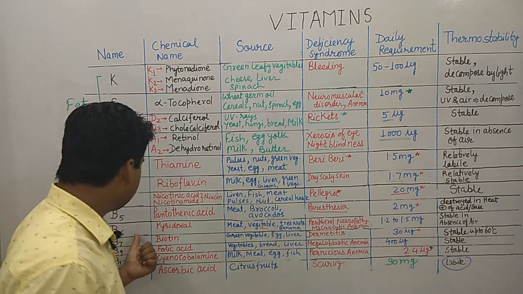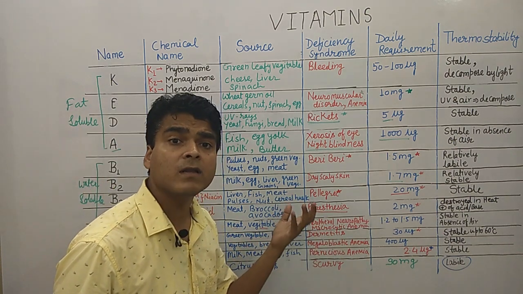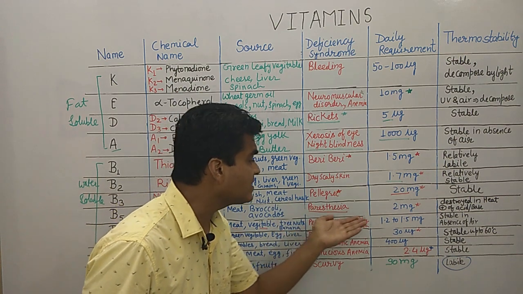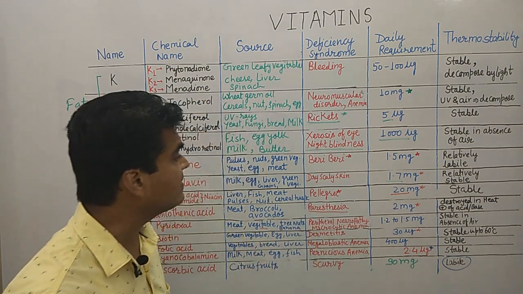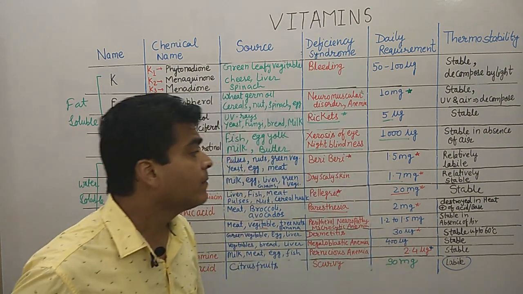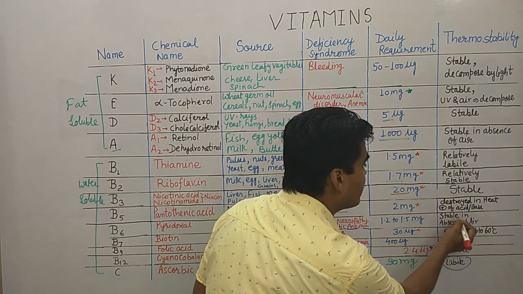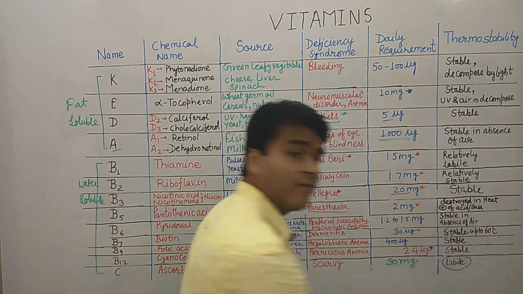So for B6 you can remember micron, microcytic anemia, you should remember by this. The daily requirement is 1.2 to 1.5 milligram, and it is thermostable. Okay, so it is stable in absence of air.